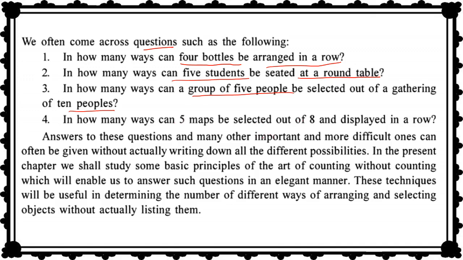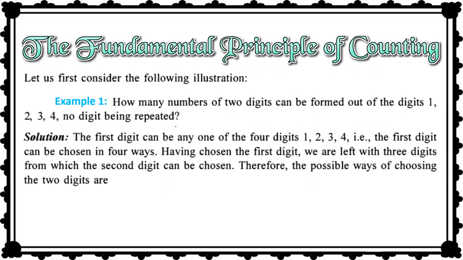Right. So what can we do here? Students, how can we get to know the exact number of arrangements, combinations and all? That's what we are going to learn in this chapter. There are some techniques that we have to apply, and then we will learn this art of counting. How can we find out the possible ways, possibilities, combinations for a particular situation? So, fundamental principle of counting. Before I explain this principle, let's understand one example.